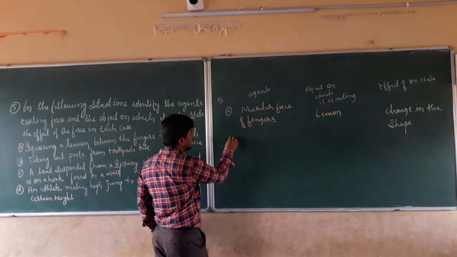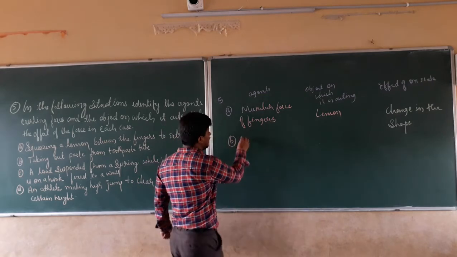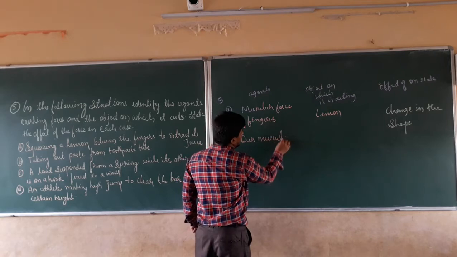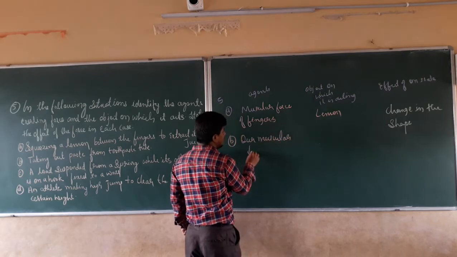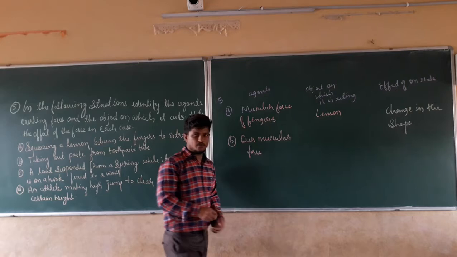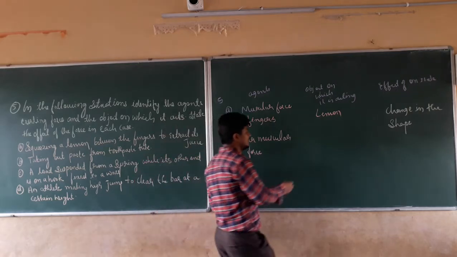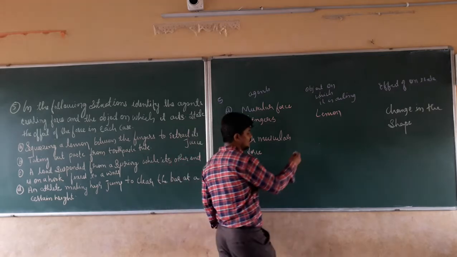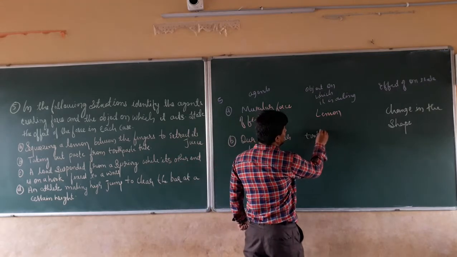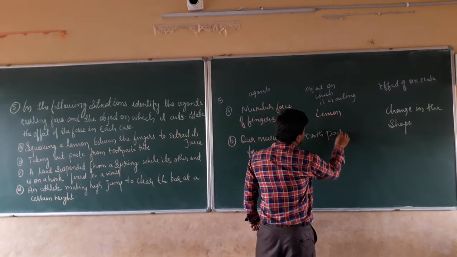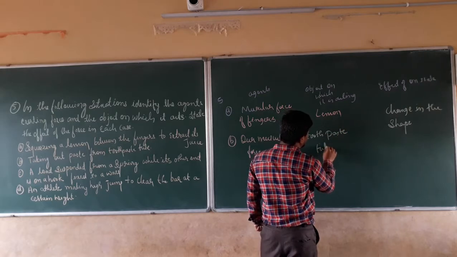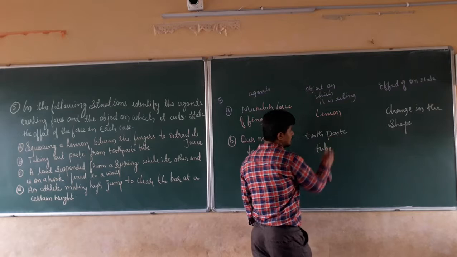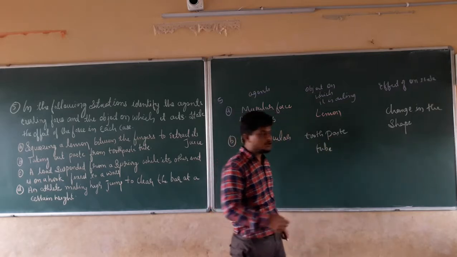So I am going to write the answer: it is our muscular force. We are going to apply our muscular force on the toothpaste tube, so that what is happening to the toothpaste tube?